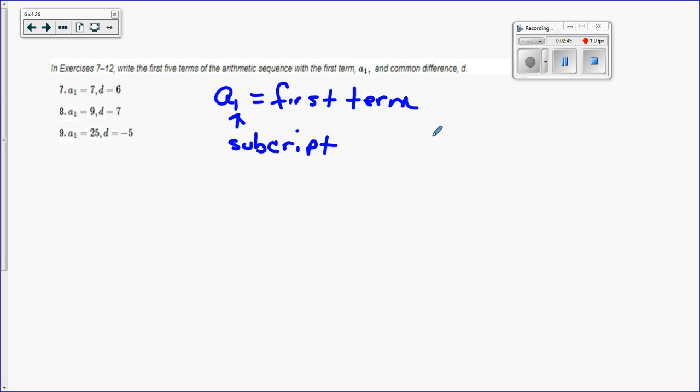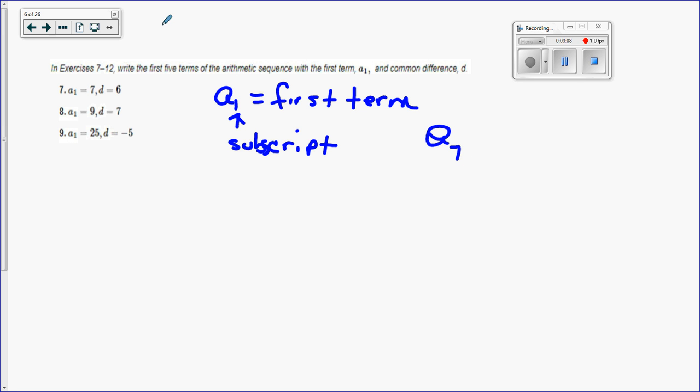So if I wrote a sub 7, that means it's the 7th term of the sequence, okay? So it's not an exponent, it's a subscript. That means where it is in the sequence.